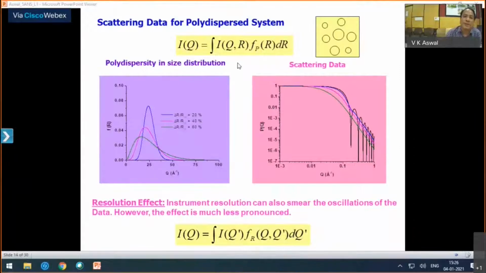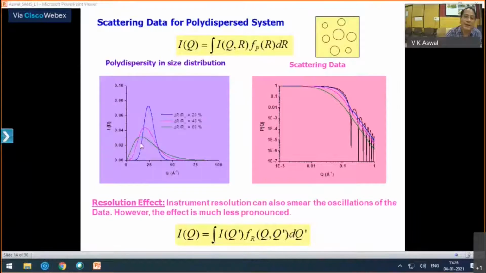As I told you, most of your practical systems would be polydispersed. You want to make a monodispersed system, but the synthesis is not that easy. So whenever you measure them, you will see that there is some polydispersity in the system. And then your measured scattering will be the convolution with your size distribution.